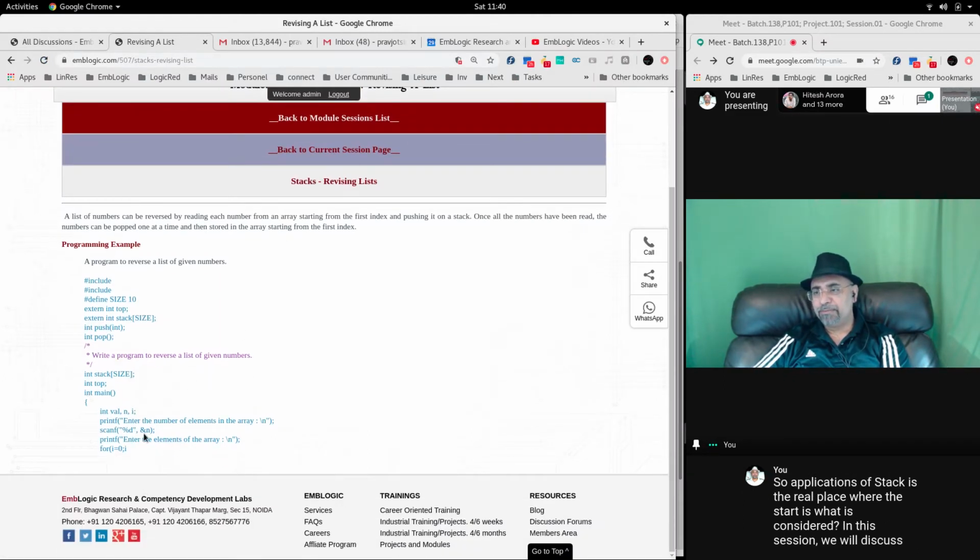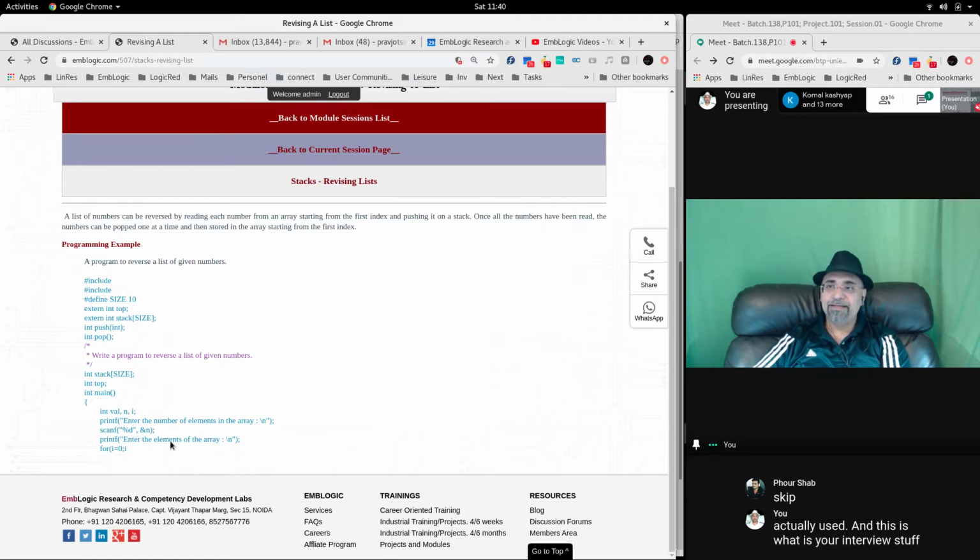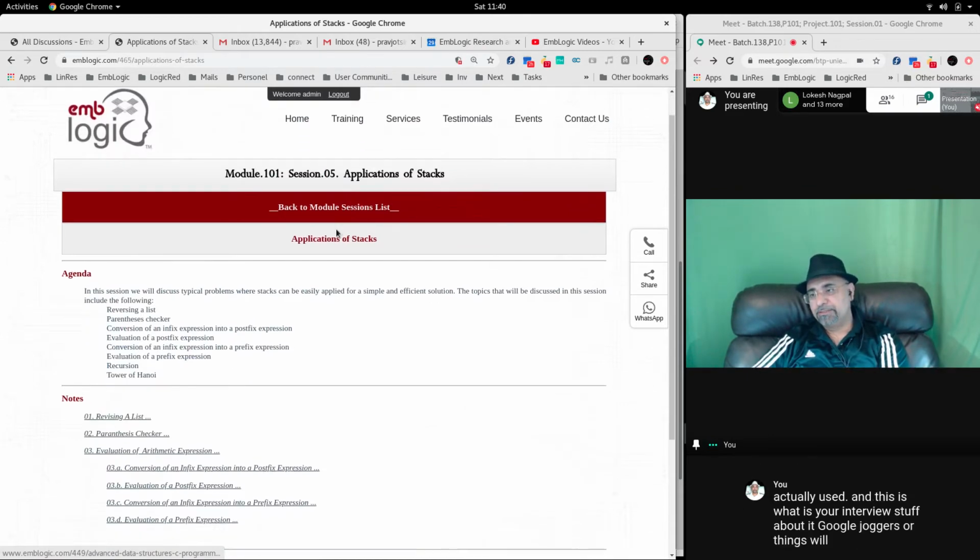Simple, very simple. Enter the number of elements, enter the elements in the array, and not given, okay, sorry, it is missed. But it is very simple. You can see this, isn't it?